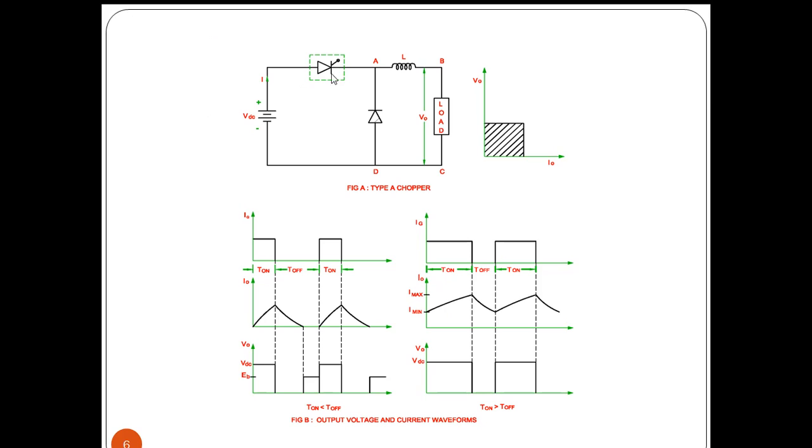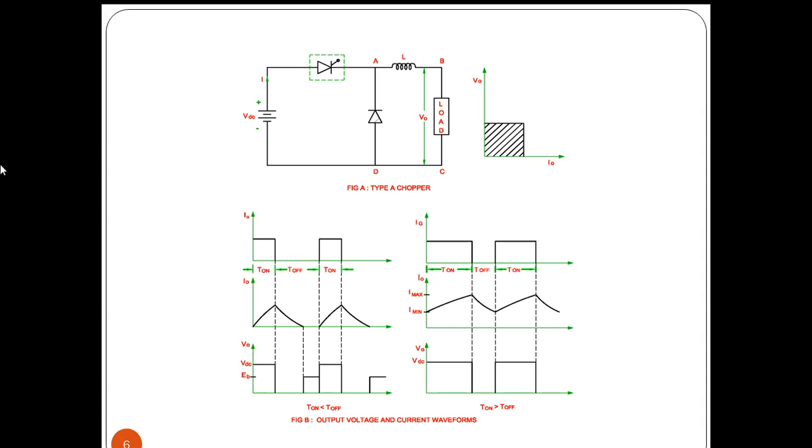Then the SCR is forward biased. If we trigger the SCR, then the supply will flow through the inductor and through the load. So in this closed path, the current will be flowing when the chopper is switched on.